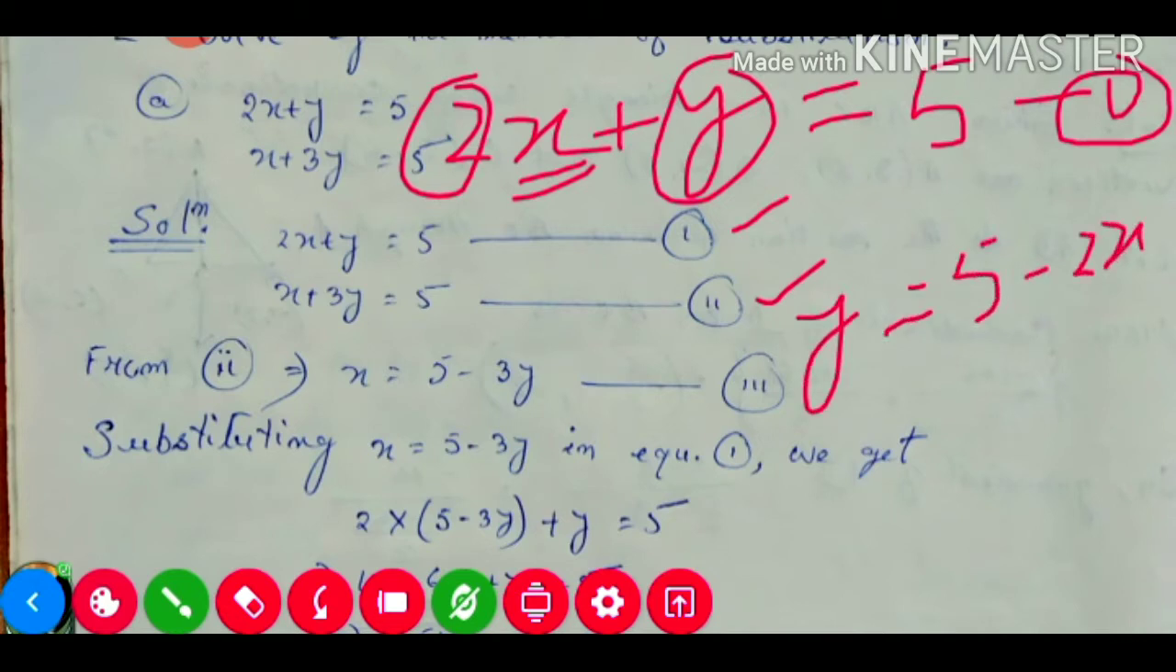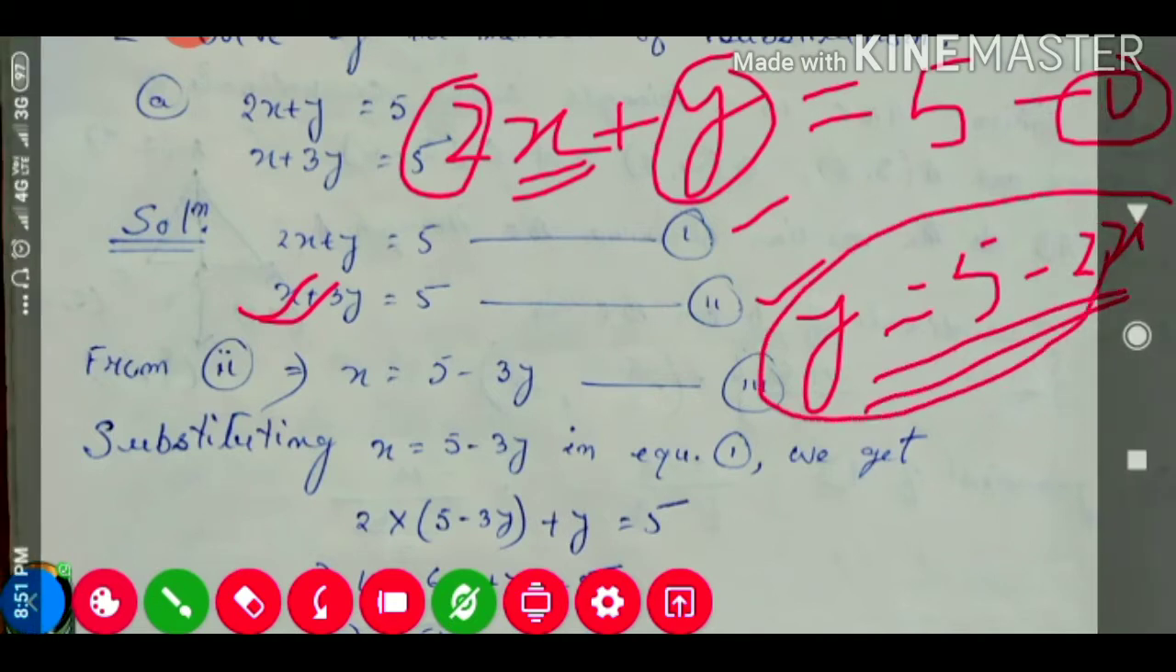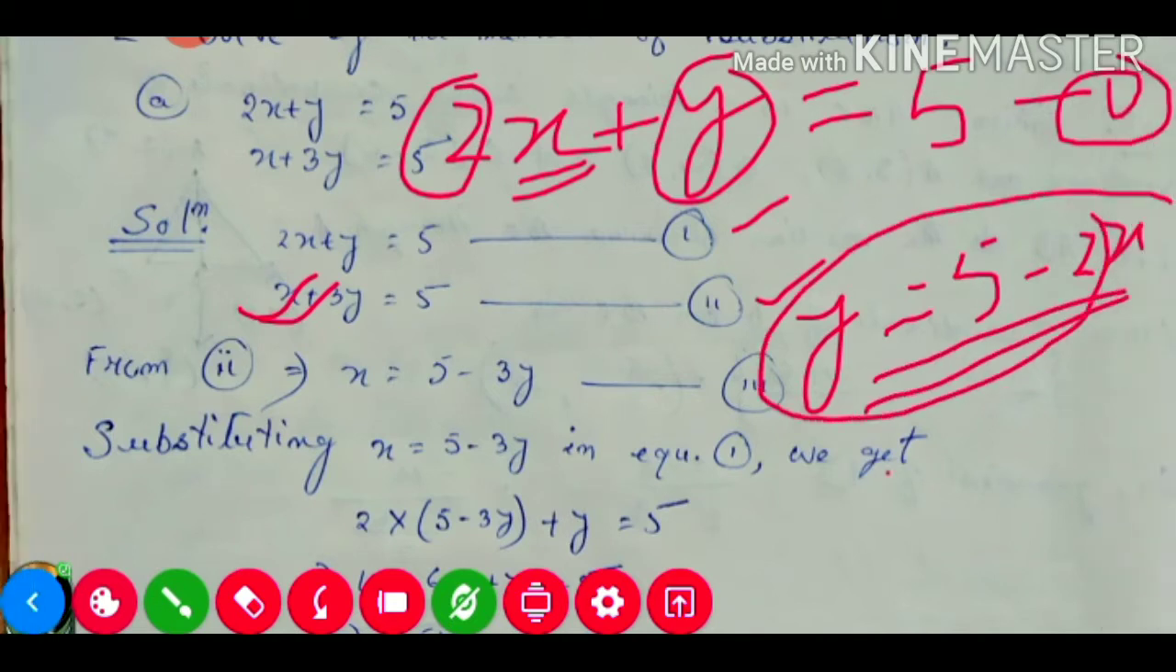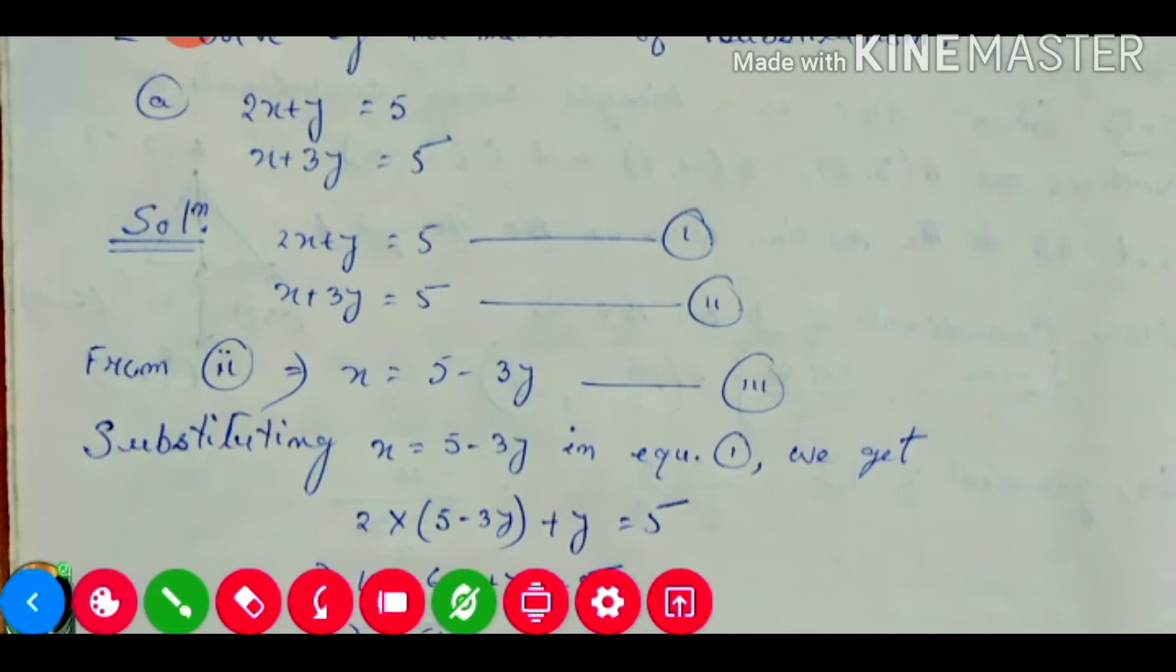Now from equation 1 we got this one, so it will be our equation number 3, because the other one is our second equation. From equation number 1 we got this value. This value we need to substitute in our equation number 2, so we will get the value of x. This method is known as the substitution method. When we solve, you will understand this nicely.